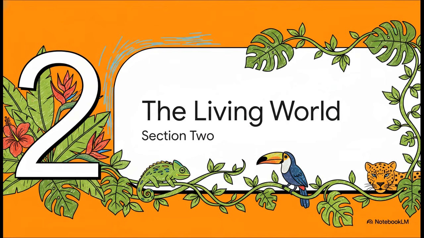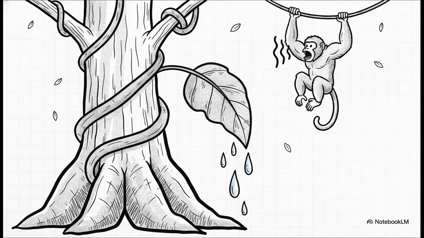Moving right along to Section 2, the living world. The overarching prediction for this module is a heavy focus on the tropical rainforest ecosystem. Examiners are obsessed with adaptations. You need to be able to fire these off quickly: buttress roots for stability, drip-tip leaves to shed all that rainfall, and lianas climbing all the way up for sunlight. And for the animals, make sure you mention the howler monkey's strong limbs for navigating the canopy.